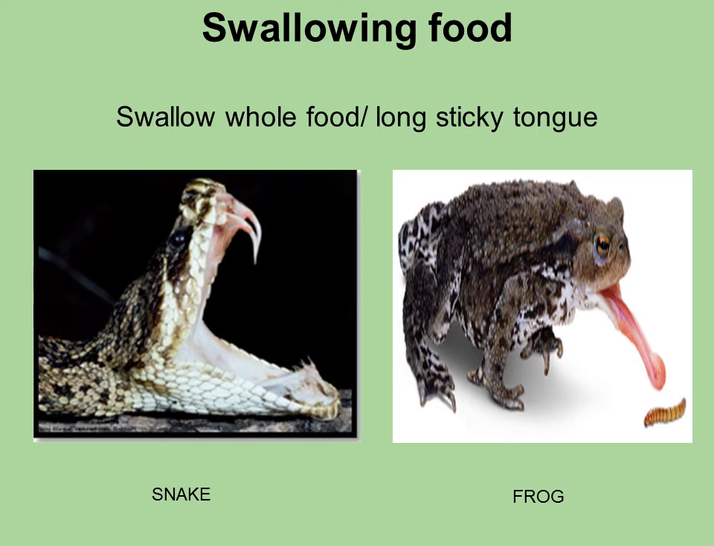But in the case of frogs and lizards, they have a long sticky tongue, and whenever they see their prey, which could be an insect or a worm, anything, they just shoot out their tongue and then the prey sticks to the tongue and the tongue rolls back into the mouth, because of which they then swallow their prey.